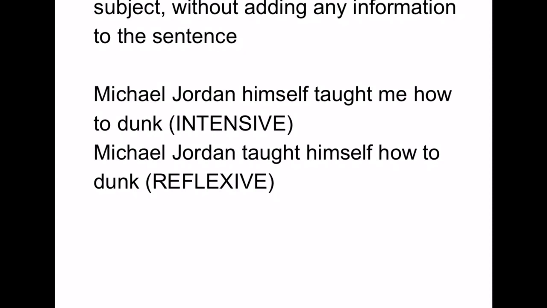For example, if I said Michael Jordan himself taught me how to dunk, I am emphasizing his authority on dunking. But if I say Michael Jordan taught himself how to dunk, notice taught, the verb, is acting upon Michael Jordan. He taught himself. That's why it's reflexive.